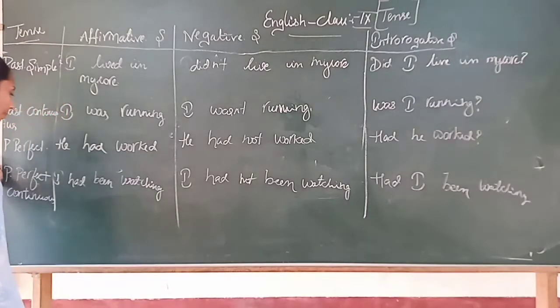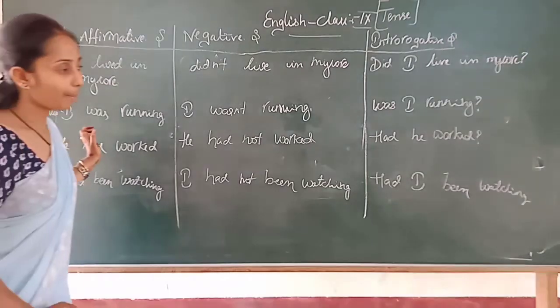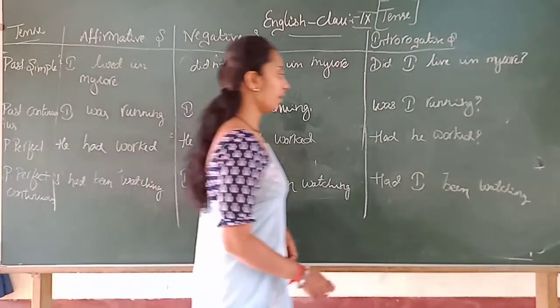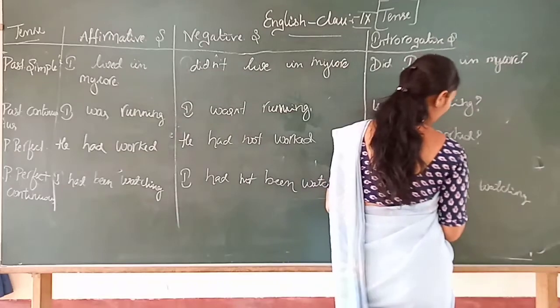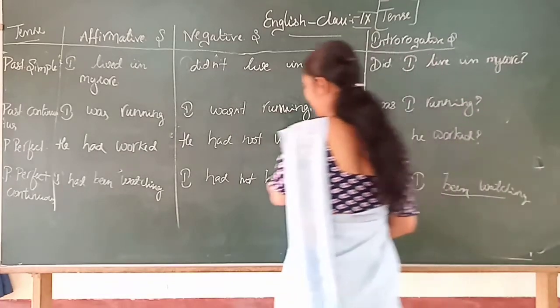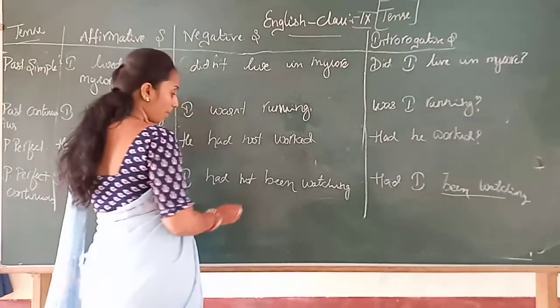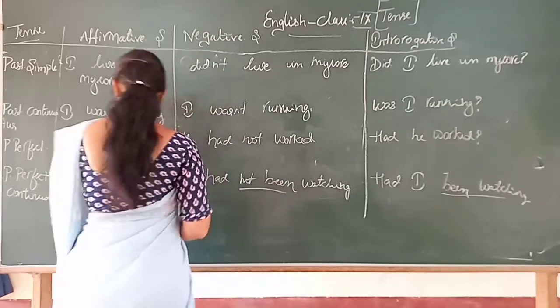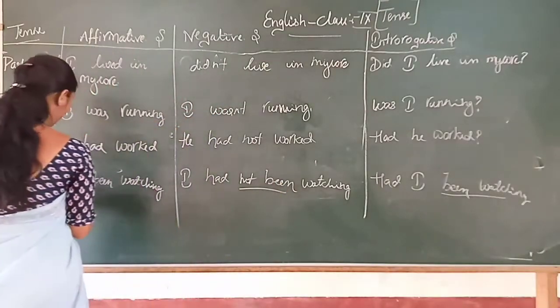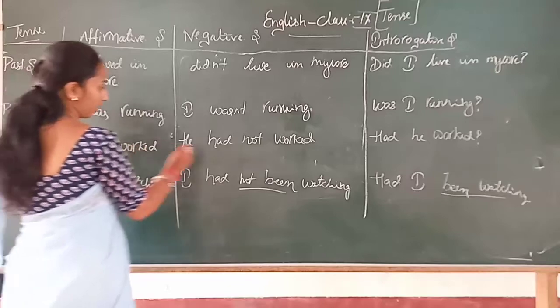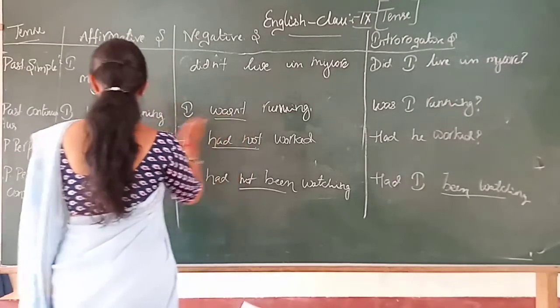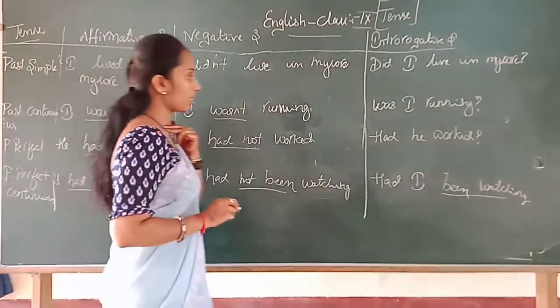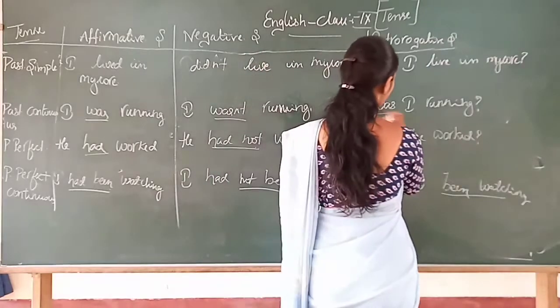Then past perfect continuous tense, I had been watching, I had not been watching, or had I been watching. So you must be ready, or you must be able to recognize these are the forms which have been changed. Okay, are you able to recognize these changes?